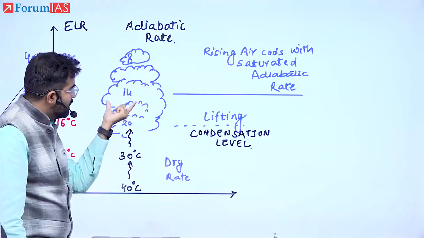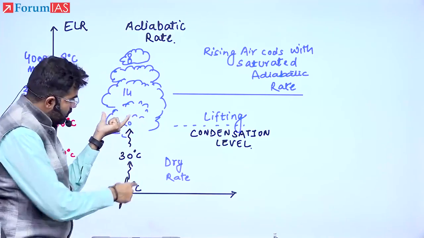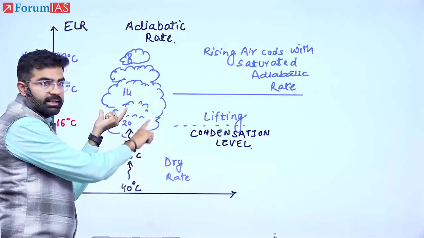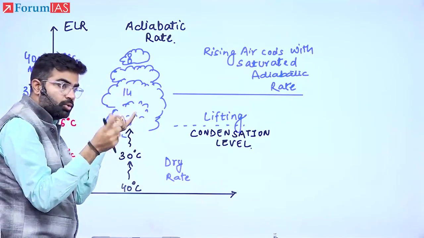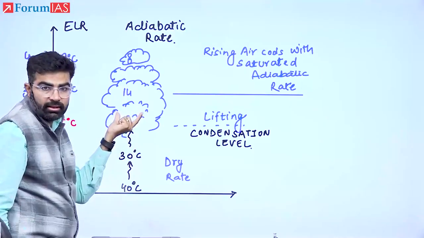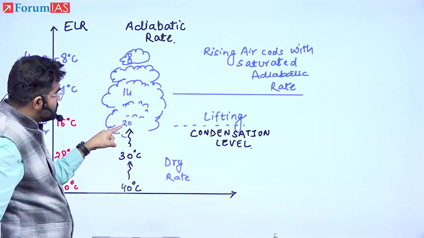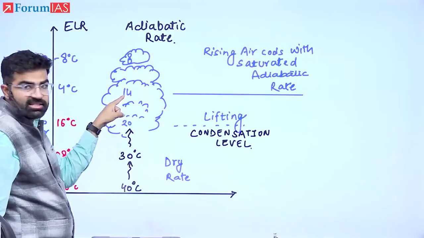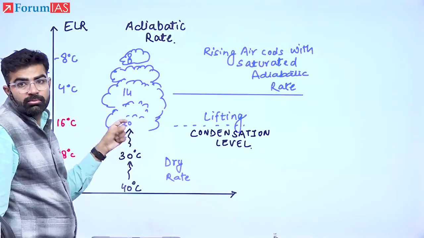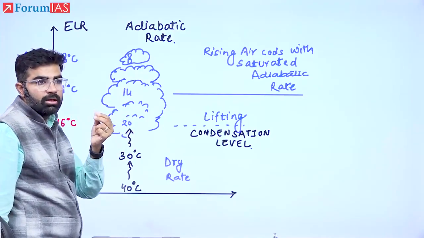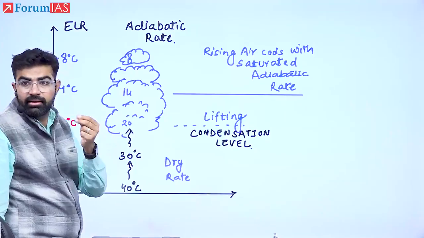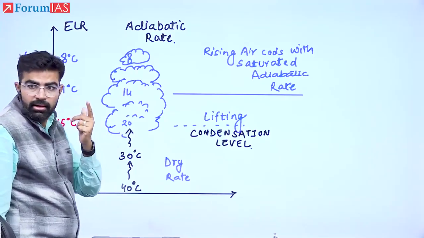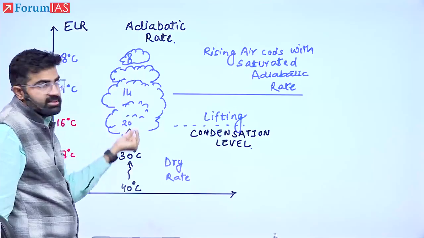And now because surrounding is becoming slightly warmer, will this same rate be maintained? Answer is no. It will cool slightly lesser with the rate. So the rate will reduce and diminish. Can you see this? After 20, it is 6. Why? Because now the atmosphere has become slightly warmer because of release of what? Latent heat of condensation. समझ में आया? And that is how you can see this is the adiabatic rate.